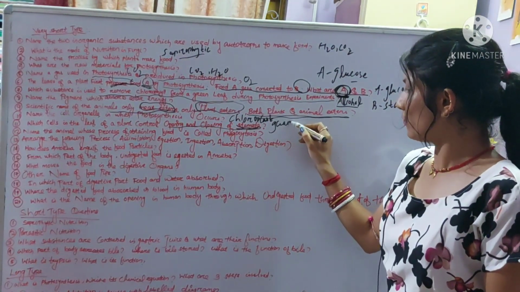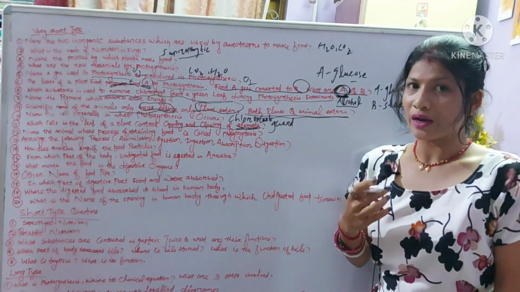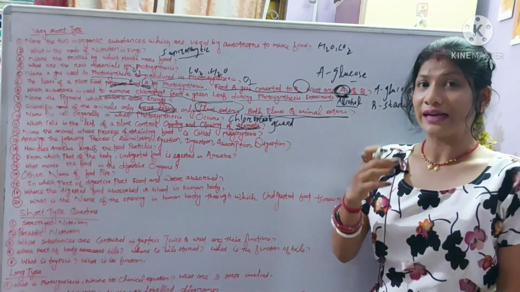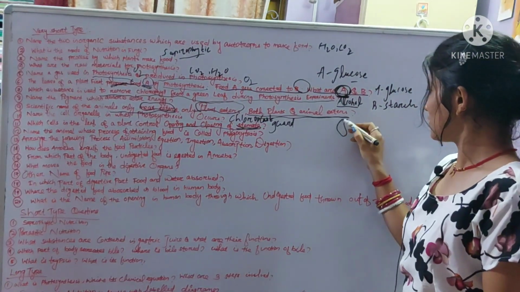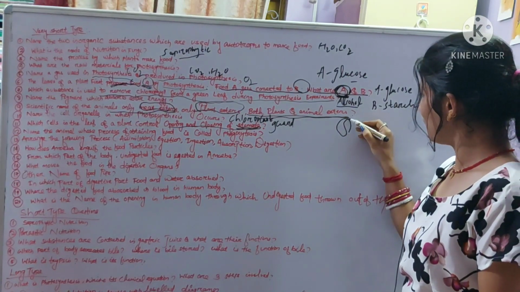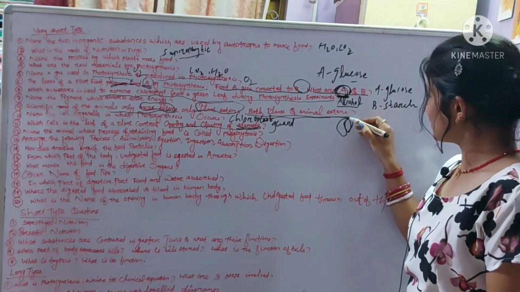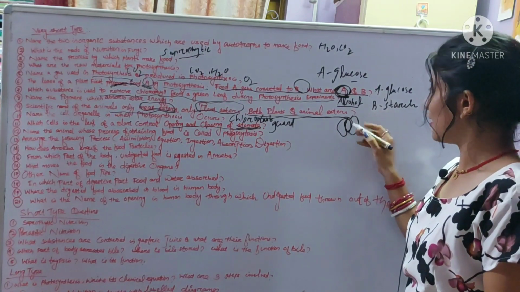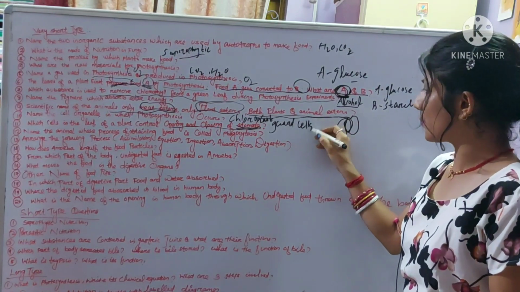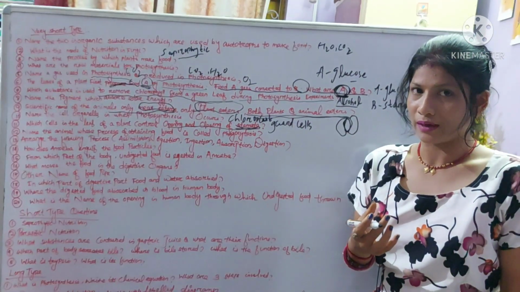Guard cell. First we have to recall what guard cells are. Guard cells are kidney shaped cells. This is the stomatal pore, in the middle this portion is the stomata, and these are the guard cells. So the guard cells control the opening and closing of stomata.